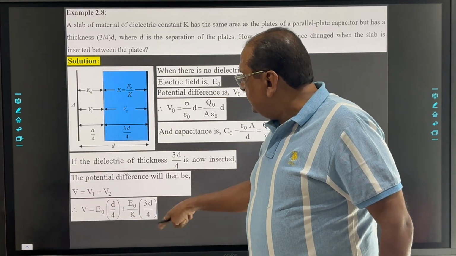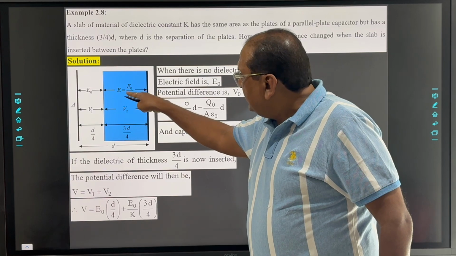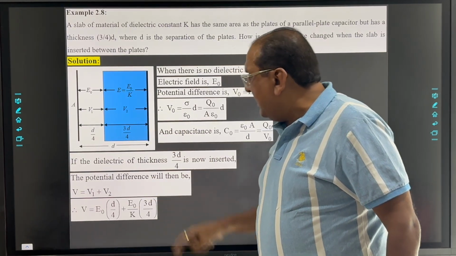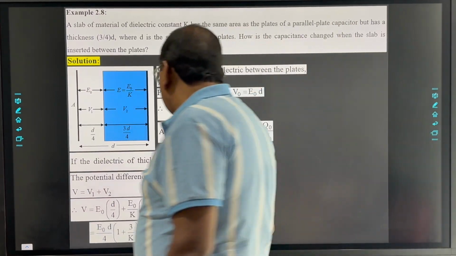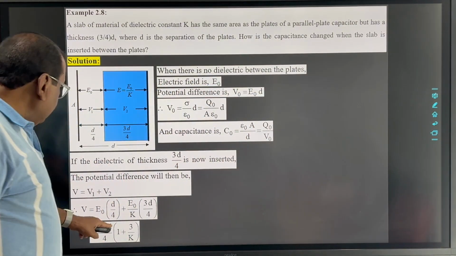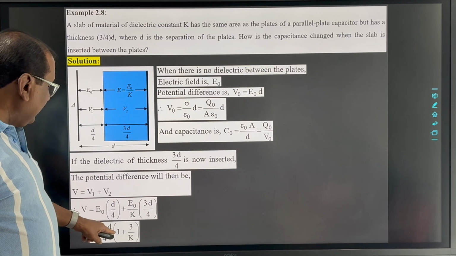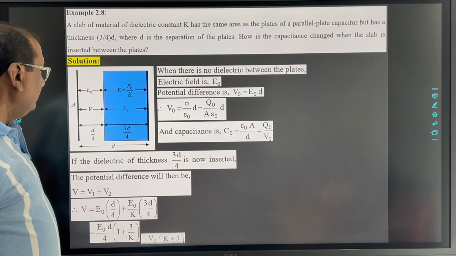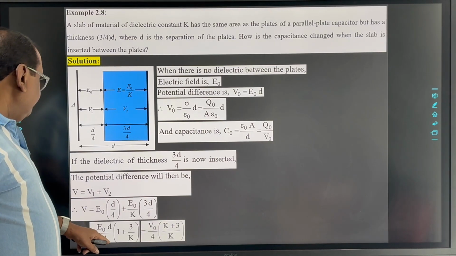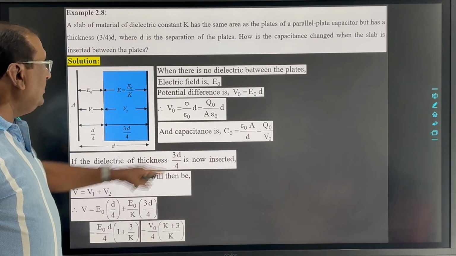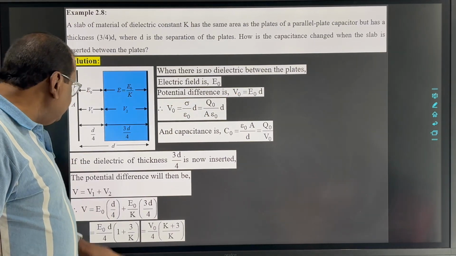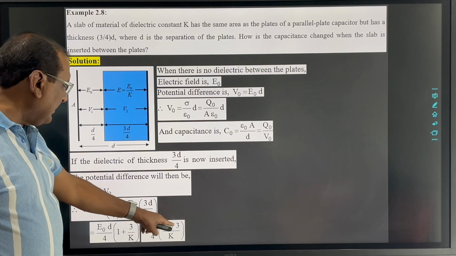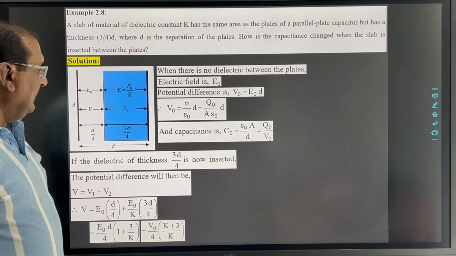For V2, the electric field is E0 by K into this particular distance 3D by 4. So now we can take E0 D by 4 common, so we can write 1 plus 3 by K here. Clear up to this one? So here we can write E0 into D, that is V0. So V0 by 4, taking K as LCM, K plus 3 by K.